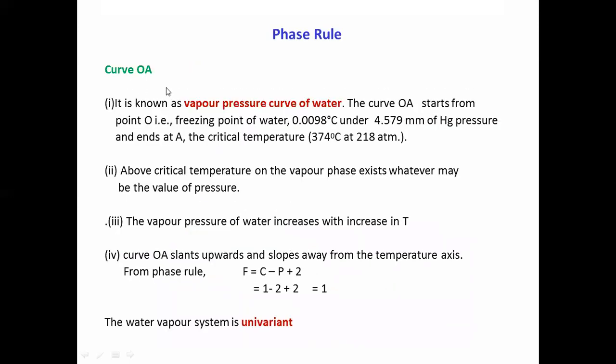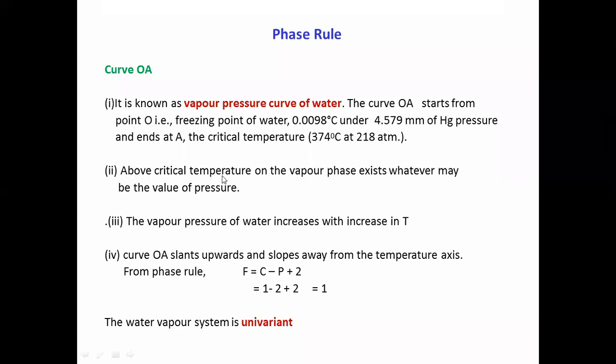Curve OA is known as the vapor pressure curve for water. Curve OA starts from the origin O, that is the freezing point of water, 0.0098 degrees centigrade under 4.579 millimeters of mercury pressure, and ends at point A, the critical temperature 374 degrees centigrade at 218 atmospheric pressure.